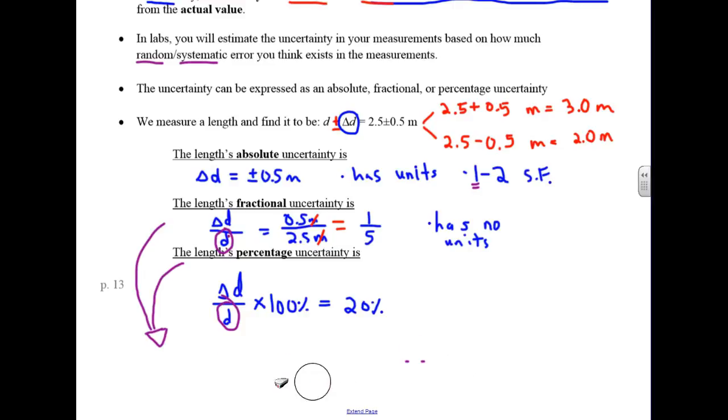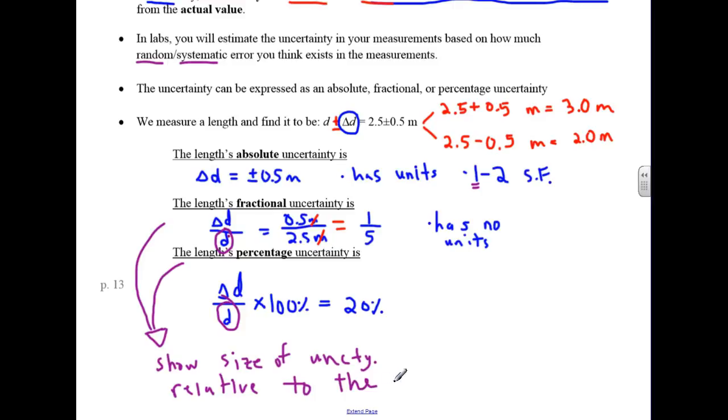So it's really useful then to talk about these things, which show, what do they show? The size of uncertainty relative to the measurement itself.